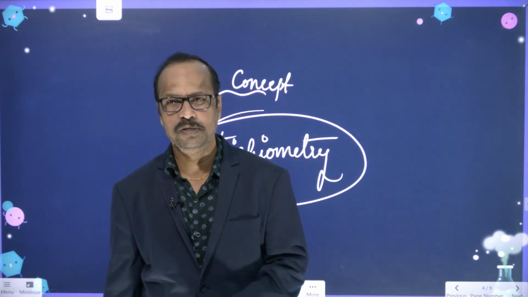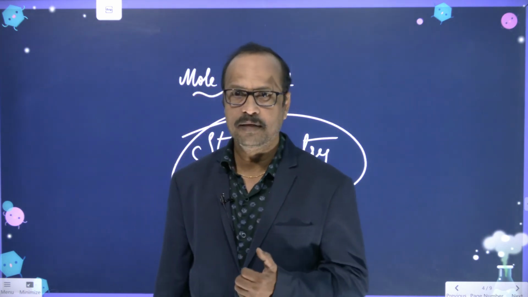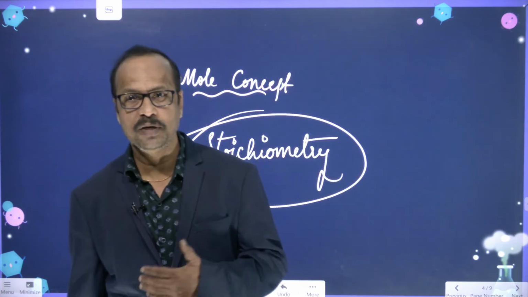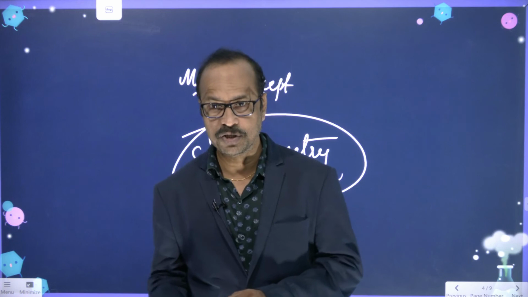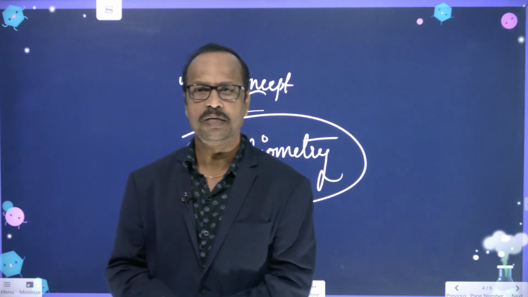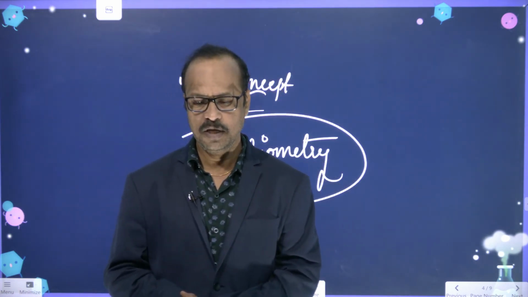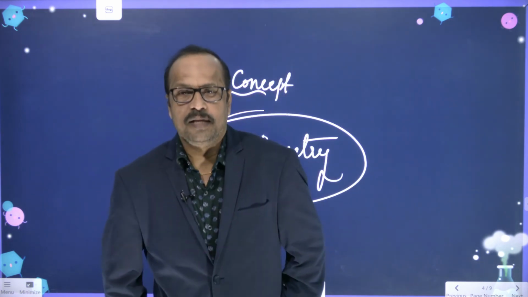How to calculate, how to balance the equations, if it is given in grams or kgs how to convert into moles, all this calculation part, mass relations, mass-volume relations, volume relations, we are going to discuss in this stoichiometry chapter. This is a very important chapter, the mole concept, right students. These are the chapters we are going to discuss in the 8th class.